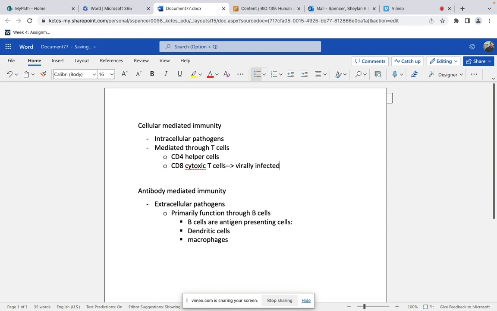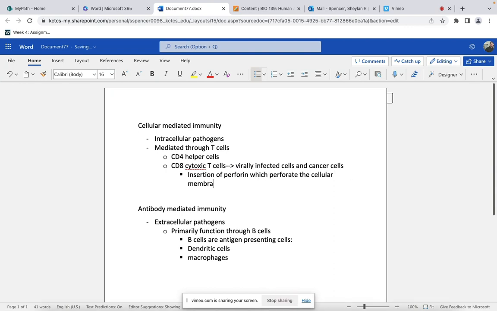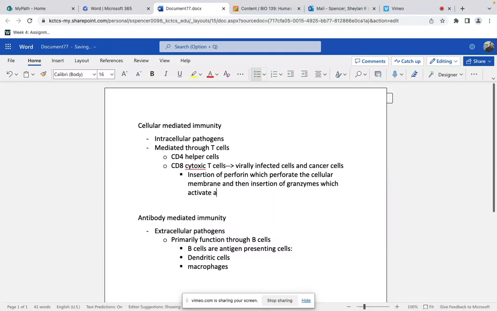Virally infected cells and what? Cancer cells. They kill these cells by insertion of perforin, which perforates the cellular membrane, and then insertion of granzymes, which activate apoptosis, which is programmed cell death.